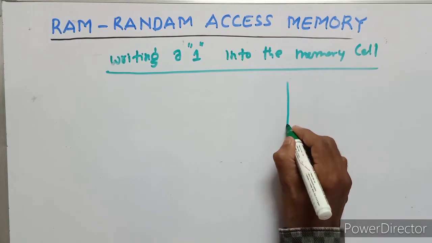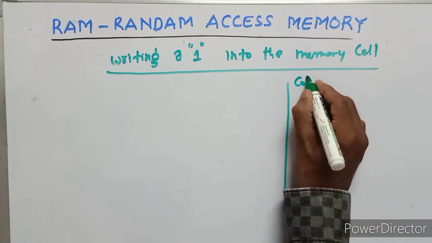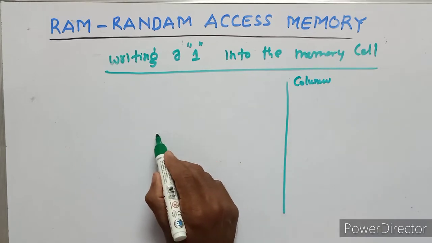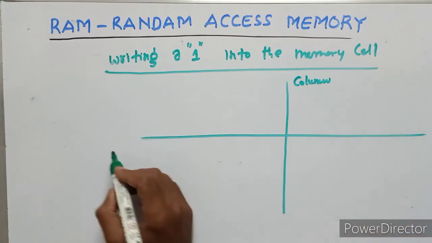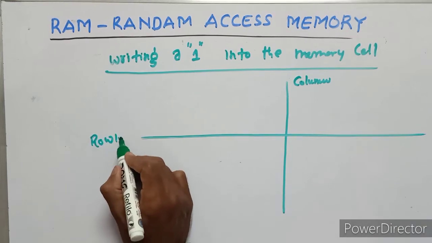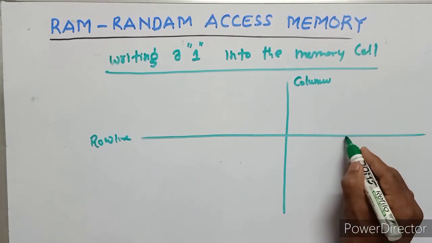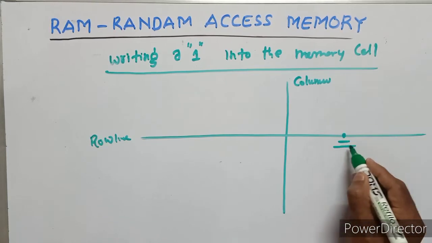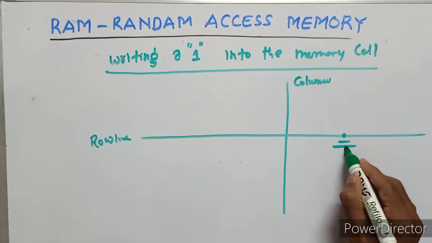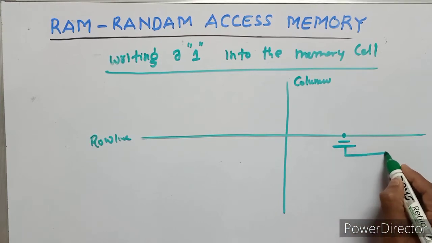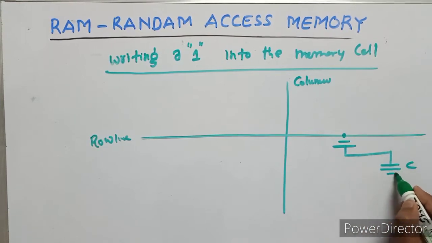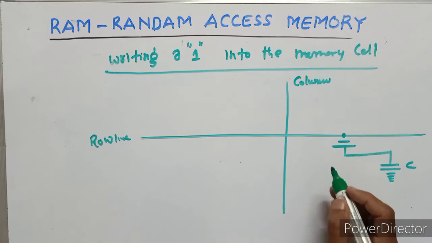First of all, this is the column. This is the row line. The row line is connected to a MOSFET transistor. The MOSFET transistor is connected with the storage capacitor.